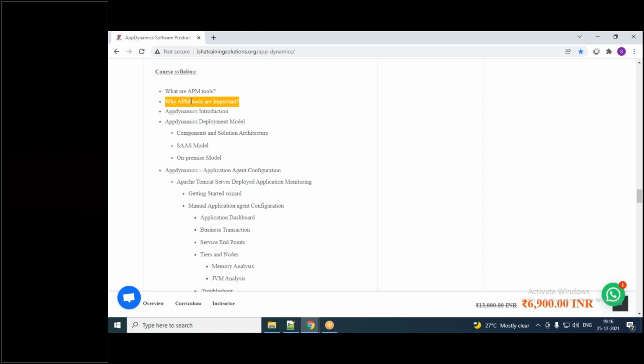So that also we are going to learn in this course journey. Then the AppDynamics introduction, yes, we will see the introduction part of it, and then the deployment model. AppDynamics has two deployment models: one is SaaS based, another is on premises. SaaS means software as a service.